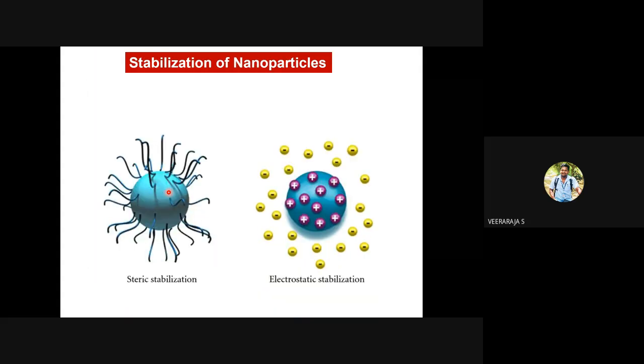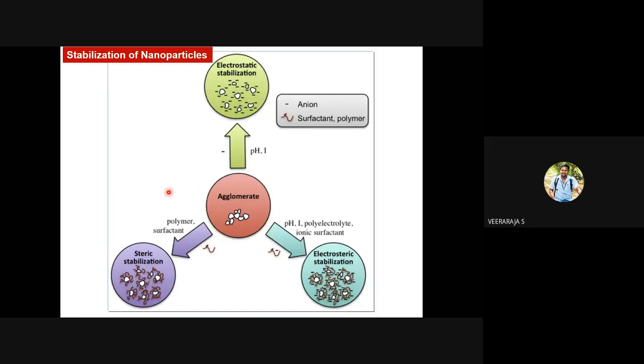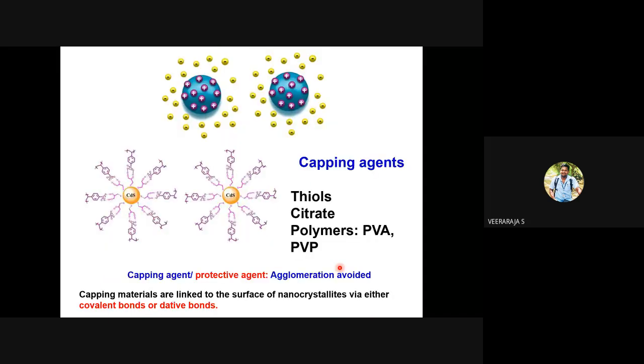How will you do the stabilization? There are 3 ways of doing stabilization. One is steric stabilization, another one is electrostatic stabilization. There is a third way, which is electrosteric stabilization. So steric stabilization, electrostatic stabilization, electrosteric stabilization.